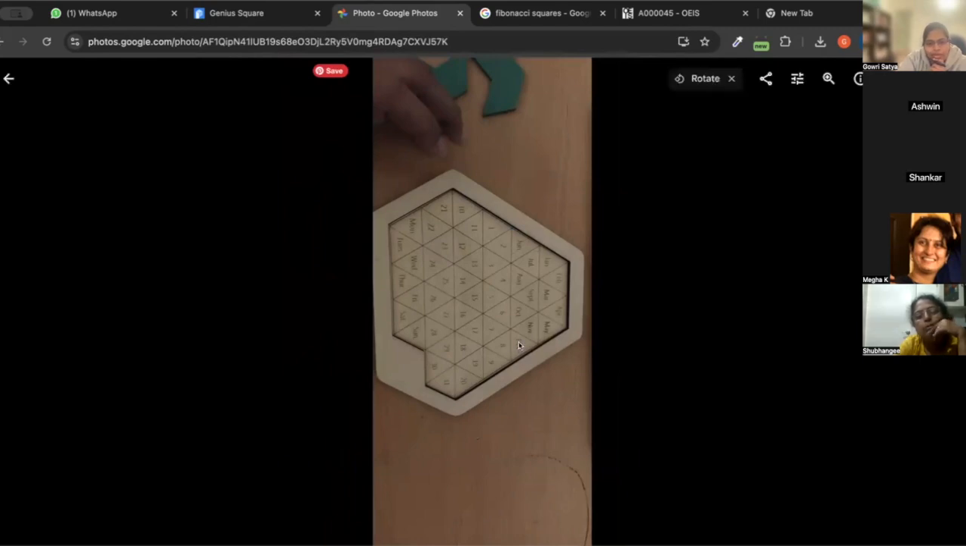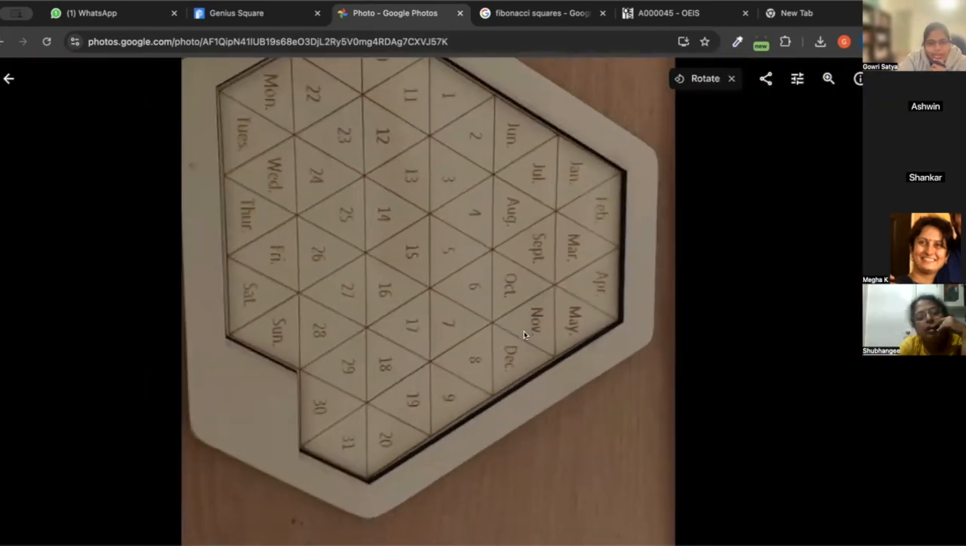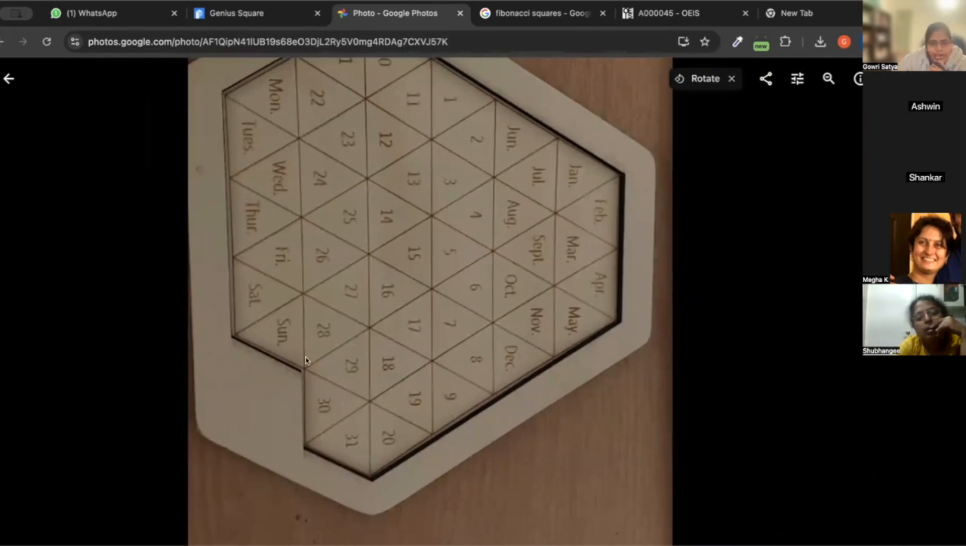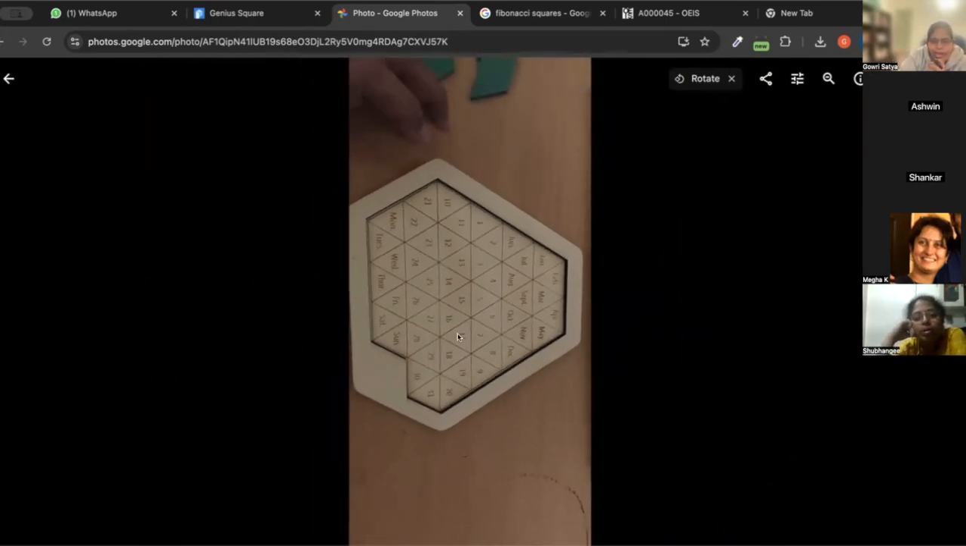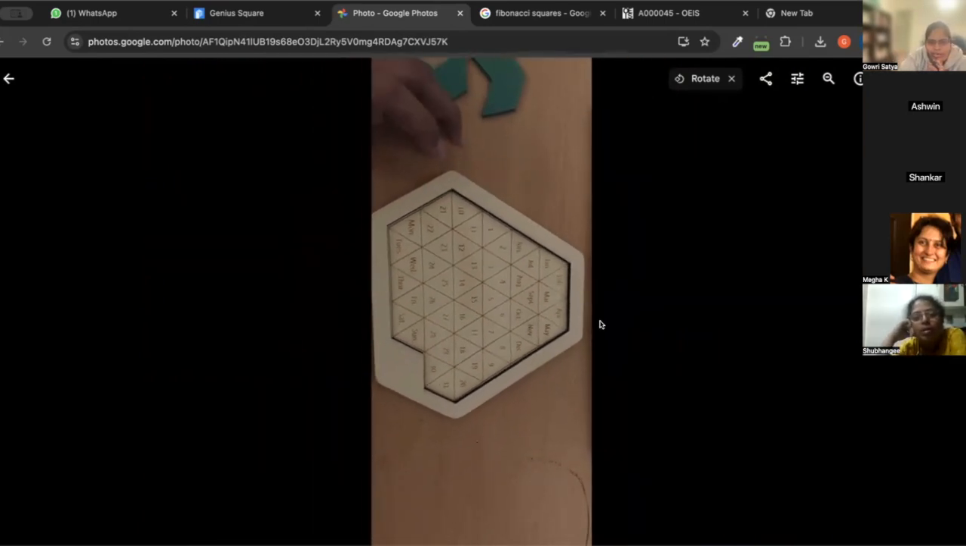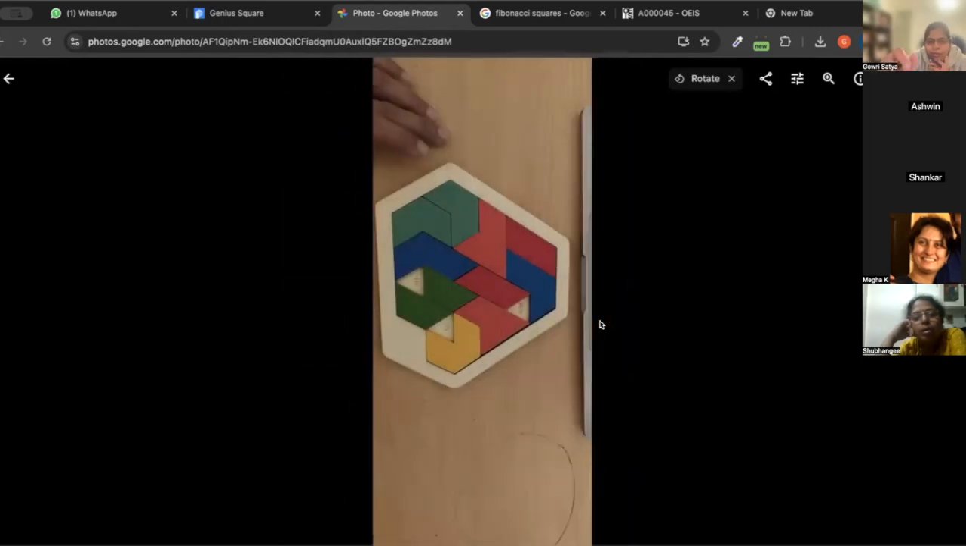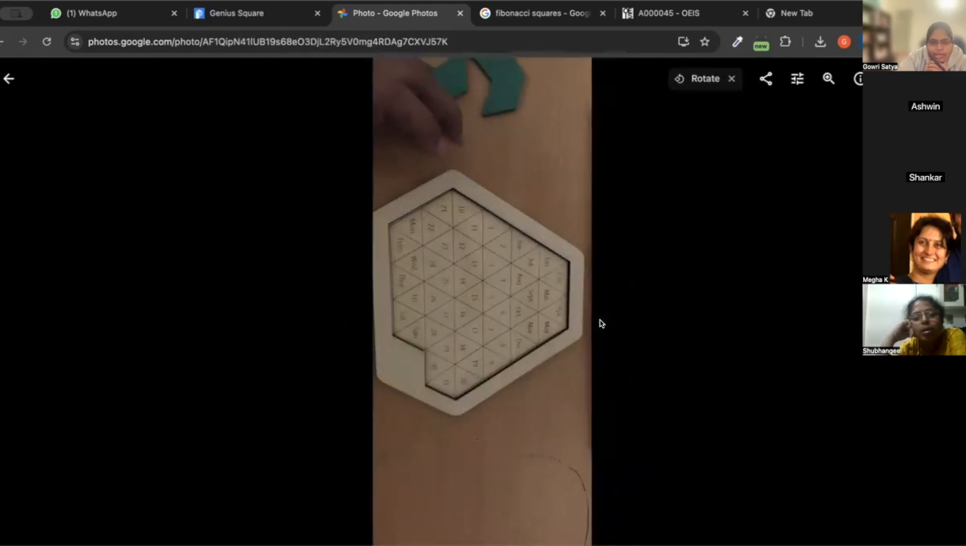Why do you think these two won't work, 28 and Saturday? Because there will not be a single triangle. Yeah, all the pieces are made by triangles joined edgewise, right? All the pieces are created by triangles joined edgewise. And if you look at 28 and Saturday, it leaves Sunday with no shared edge. So obviously that cannot be done.